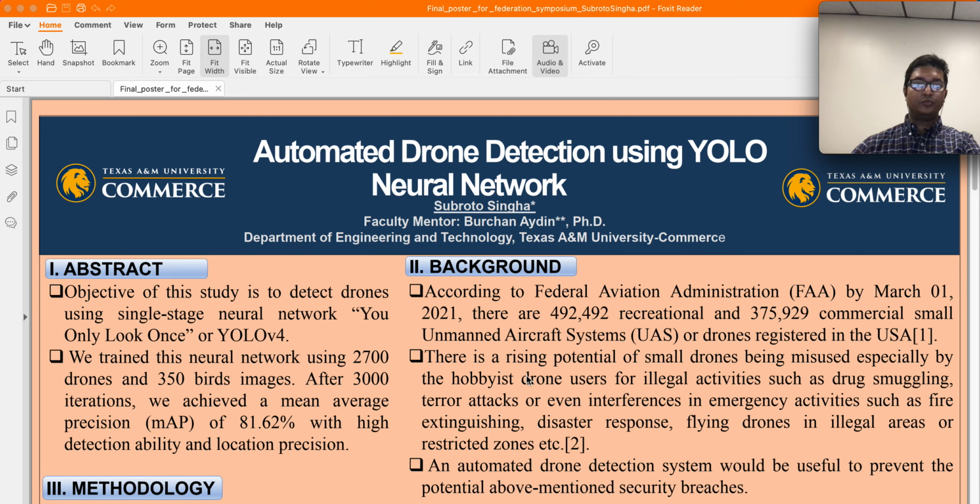Hi, I'm Subroto. I'm going to present this poster on automated drone detection using YOLO neural network. YOLO stands for You Only Look Once.